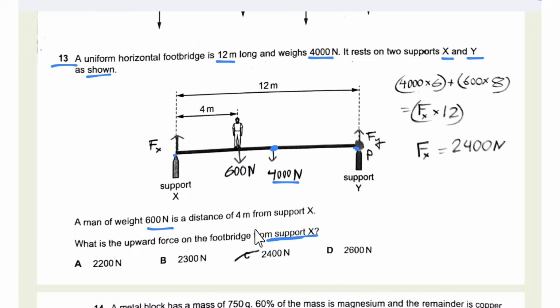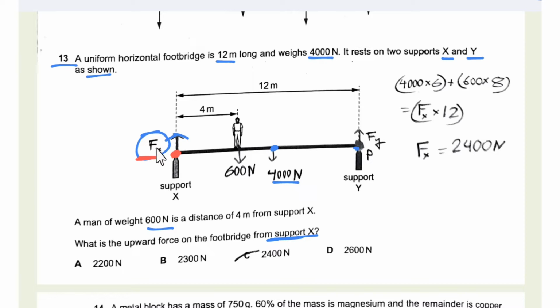from support X? So what is Fx? We need to find the value of Fx. To find it, we know the values of the forces, but we need to choose a pivot. If we consider this point as a pivot, then we cannot find Fx, because the perpendicular distance of the force from the pivot is 0.